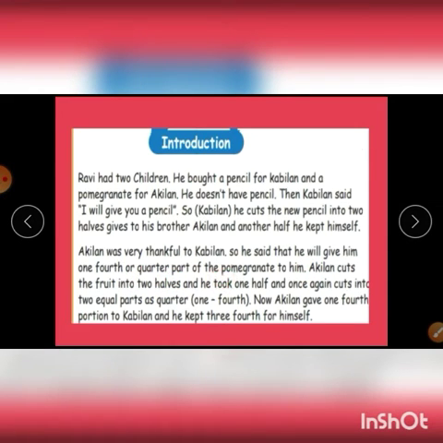the pomegranate. Akilan cuts the fruit into two halves and he took one half with him, and once again cuts it into two equal parts so he can get a quarter, 1/4, of the part. Now Akilan gave 1/4 of the portion to Kabilan and he kept 3/4 for himself.